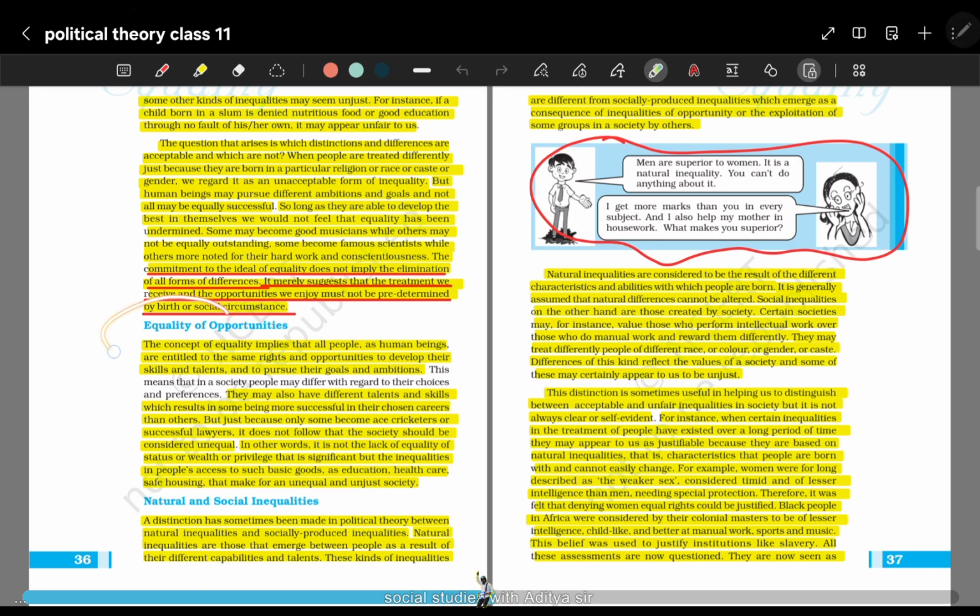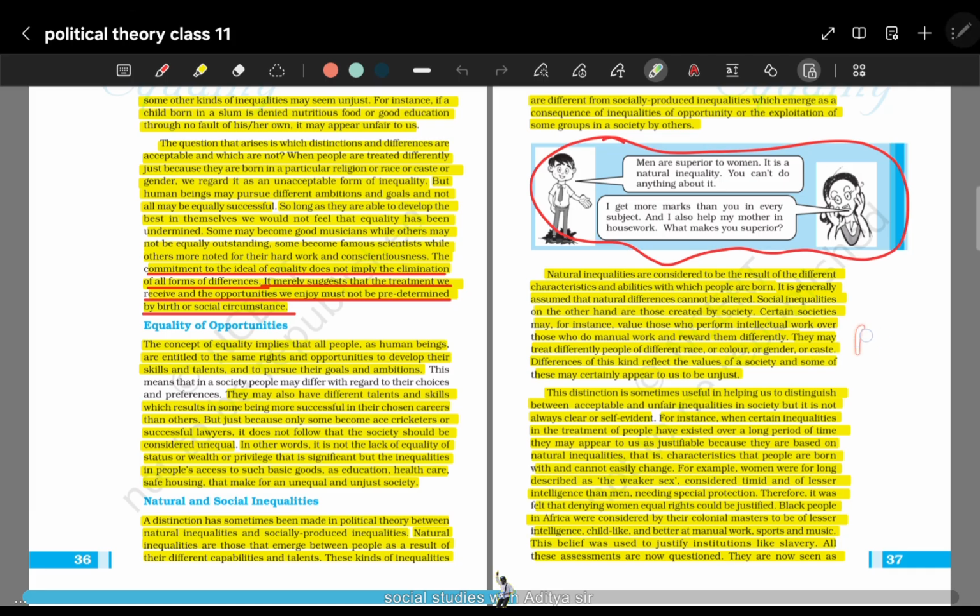So equality of opportunities discusses only this: the concept of equality implies that all people as human beings are entitled to the same rights and opportunities to develop their skills and talents and to pursue their goals and ambitions, right? That is why we see that in government exams there are no restrictions for a person attempting to take that exam apart from the age criteria, that is age limitation, and some specific graduation requirement for those particular exams, right? Otherwise there are no minimum requirements for all these things, right?